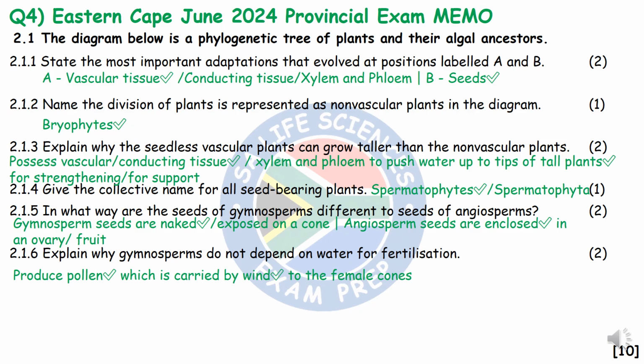2.1.5, in what way are the seeds of gymnosperms different to the seeds of angiosperms? Gymnosperm seeds are naked or they're exposed in a cone, and angiosperm seeds are enclosed in an ovary or a fruit. So you can simply say gymnosperm seeds are naked, angiosperm seeds are covered.